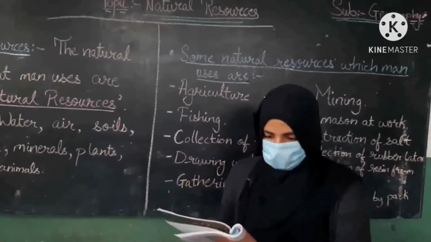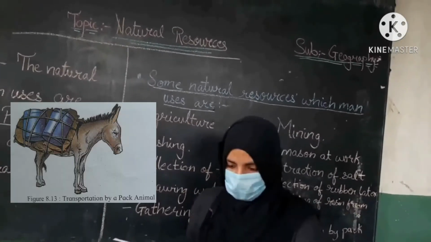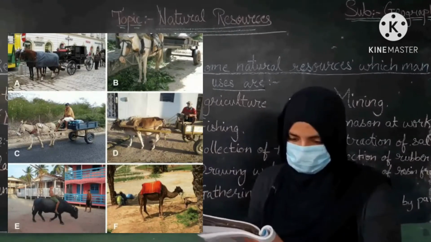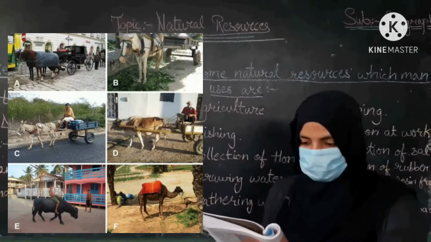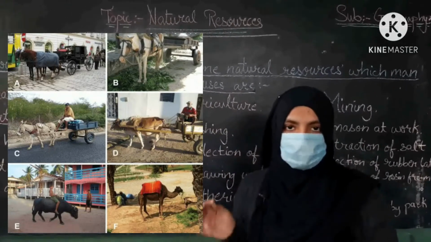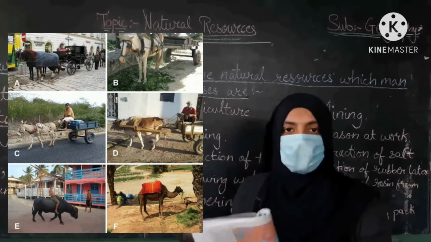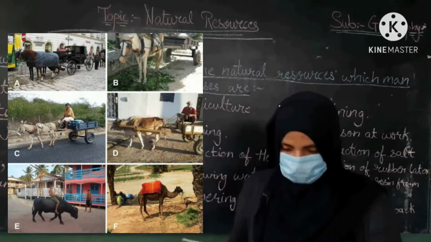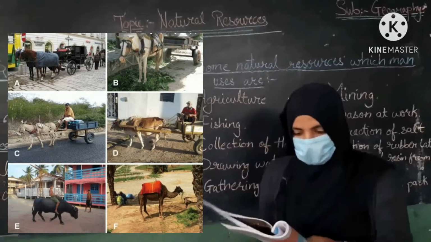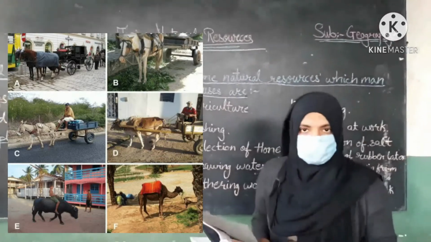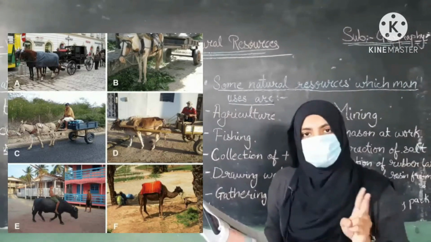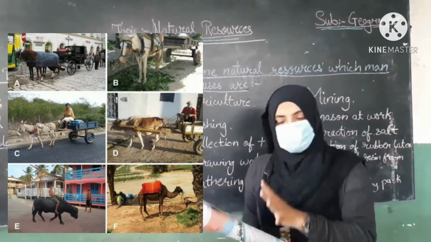Figure 8.13 shows an ass carrying a load. Man makes use of animals for a variety of reasons: horse, oxen, camel, asses, etc. In this we have come to know that man uses horses, camels and other animals for carrying loads for our use. The animals are employed for plowing, riding and transporting goods. Animals are used for plowing for agriculture, riding for human transport, and transportation of goods.